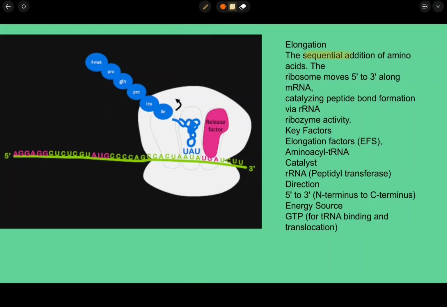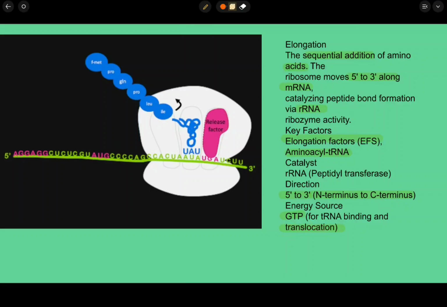Elongation, the sequential addition of amino acids. The ribosome moves 5' to 3' along the mRNA, catalyzing peptide bond formation via ribosomal RNA, or ribozyme. Key factors here are elongation factors, or EFs, amino acyl tRNA, and the catalyst rRNA, or ribosomal RNA, peptidyl transferase. Its direction is 5' to 3', or N terminus to C terminus, and the energy source here is GTP for tRNA binding